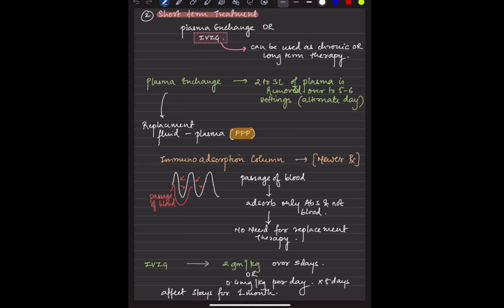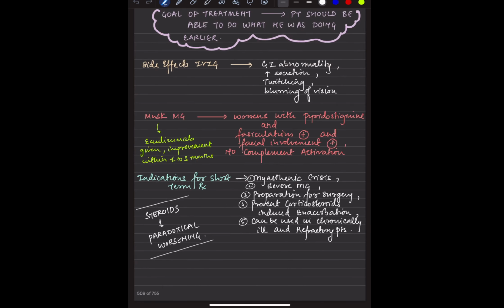Okay. Another thing is IVIG. So IVIG is given as 2 gram per kg over 5 days. Side effects of IVIG: thrombosis, renal failure, headache, chills, myalgia. In the MuSK myasthenia gravis, eculizumab is given, which has improvement within 1 to 3 months.